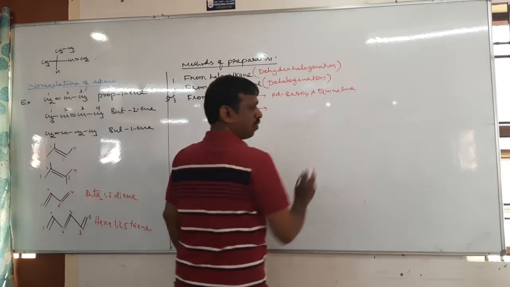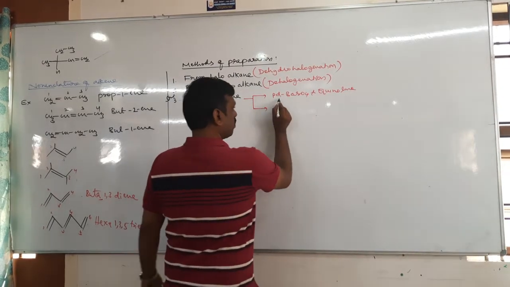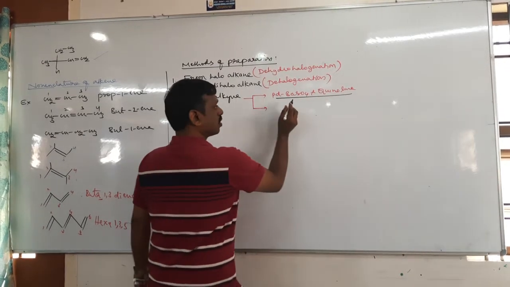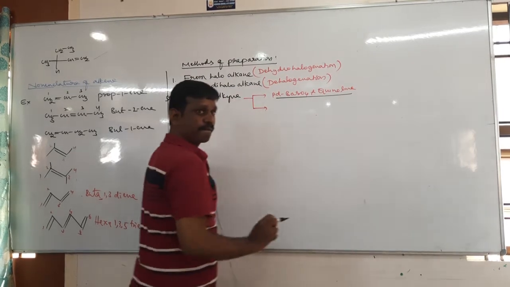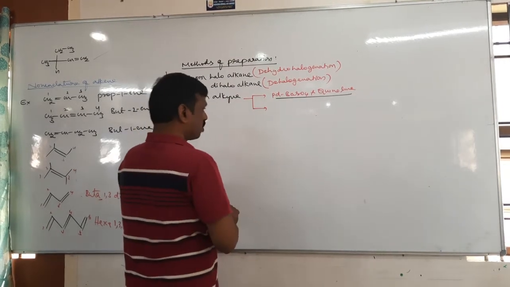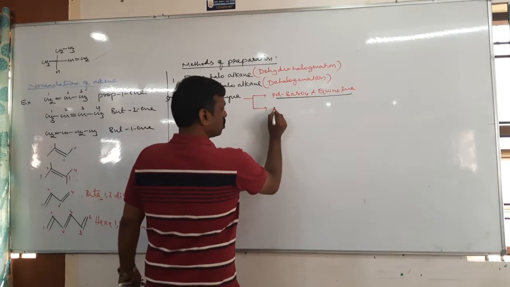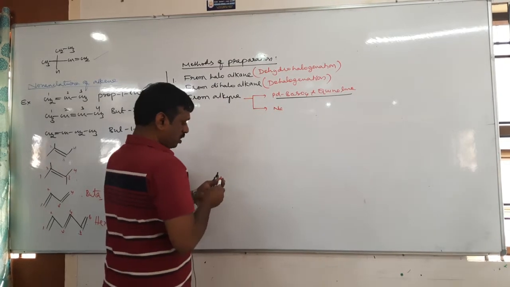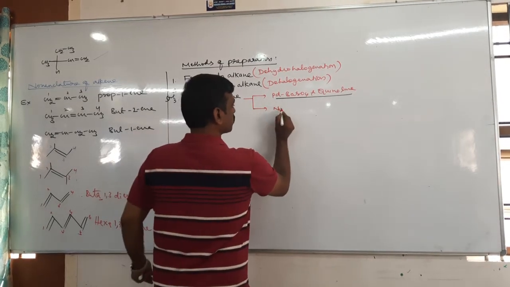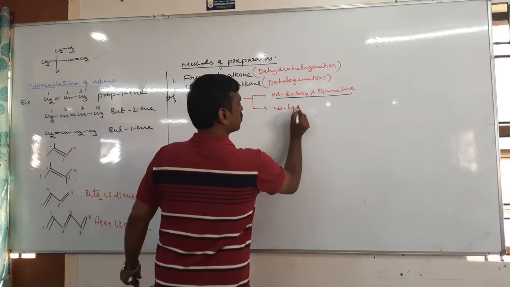This is one reaction, and the name of the reaction is, tell me anybody. Sodium liquid ammonia is another reaction. Tell me.